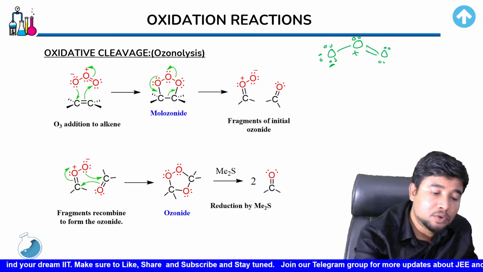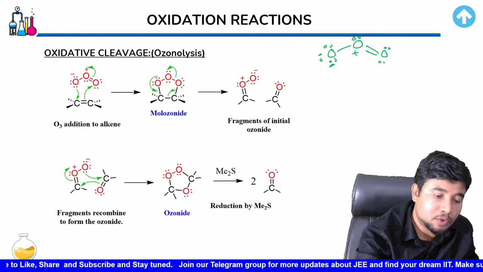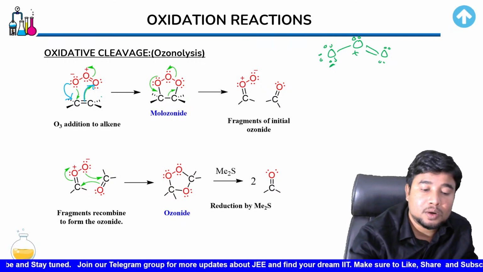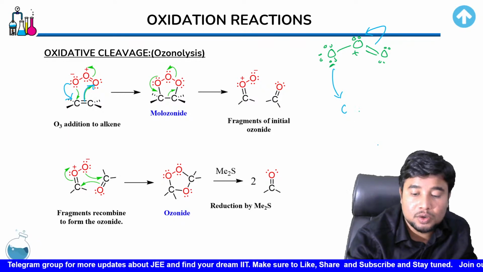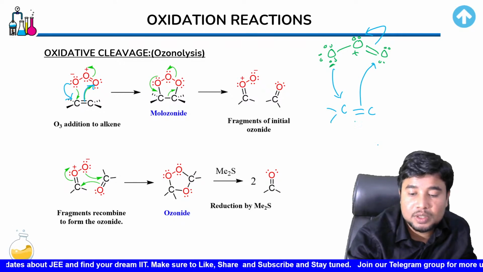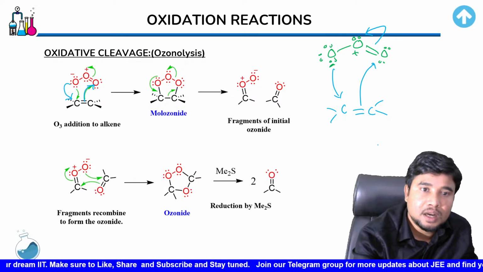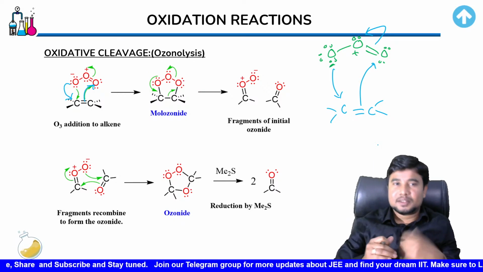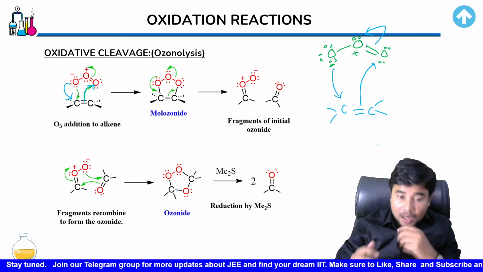So that has happened over this first step. What is happening there is the electron density from oxygen is moving to this carbon, and that caused the other carbon to lose its electron density to the oxygen atom. For that reason, this bond would move, so this one would give electrons to this carbon, or the double bonded carbon, and this double bond would move to this oxygen. So that has actually happened over here. And when that happens, we create a complex like this. We call it molozonide. This molozonide isn't obviously stable, has a lot of oxygen, so that bond very easily gets cleaved.